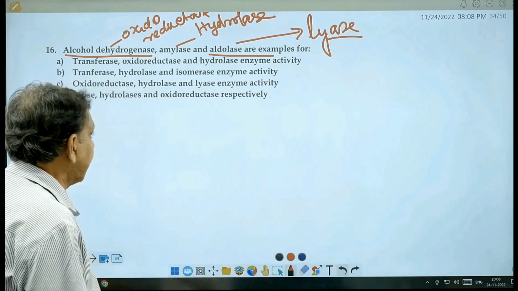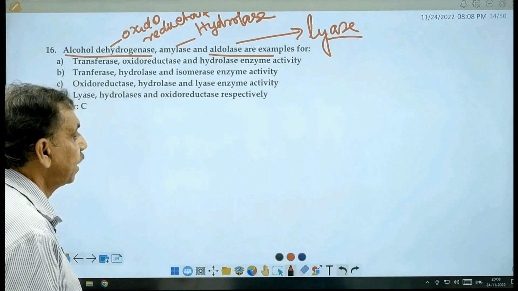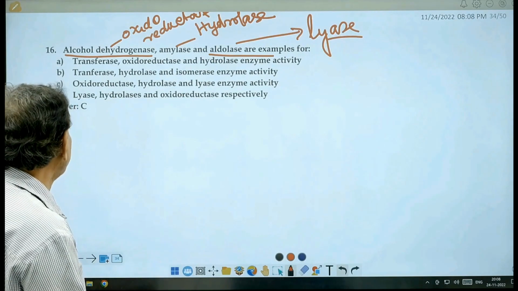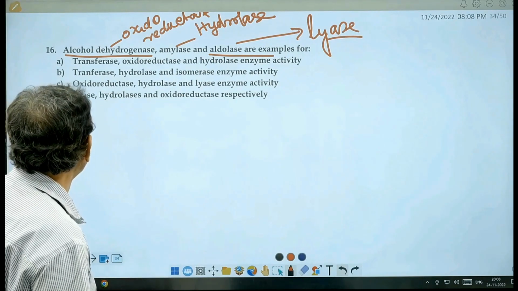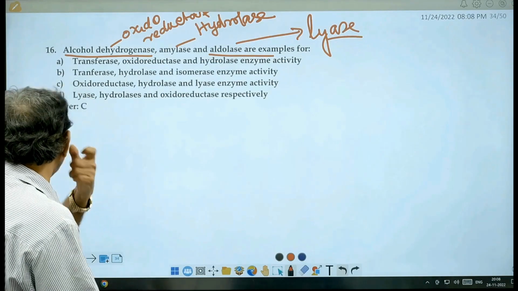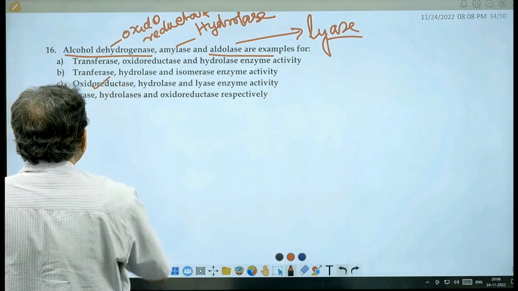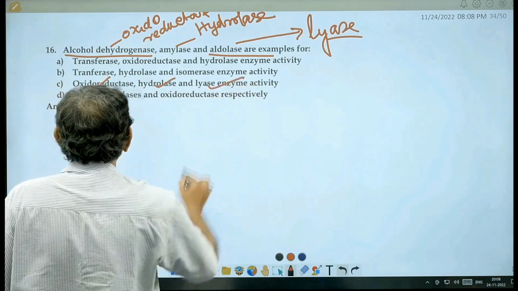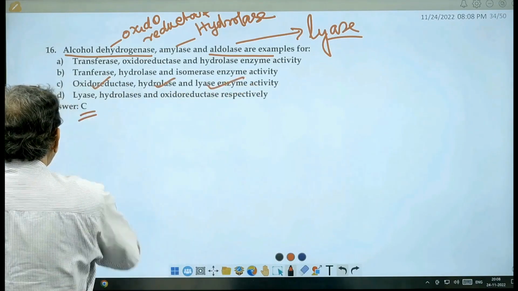Lyase, breaking down and generating unsaturation, double bonds. So we got almost, let us see: oxidoreductase, hydrolase, lyase. What is our answer? Cat.